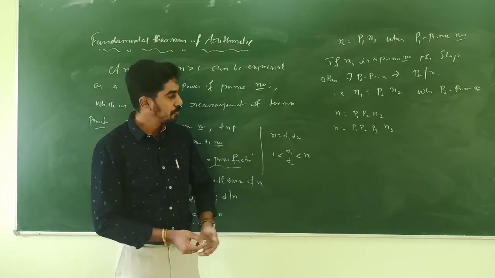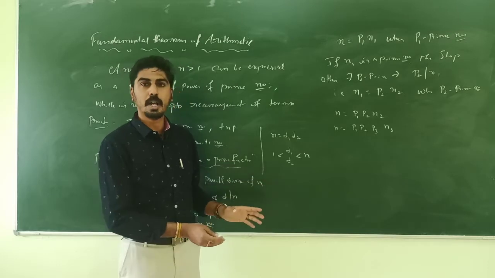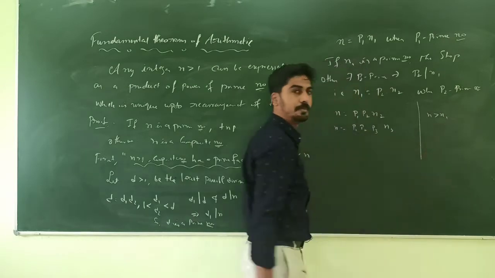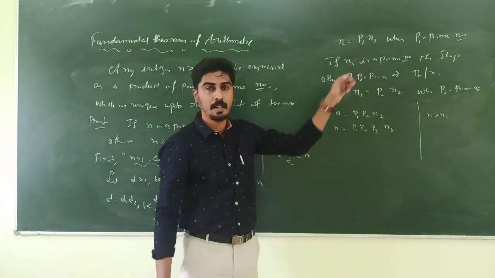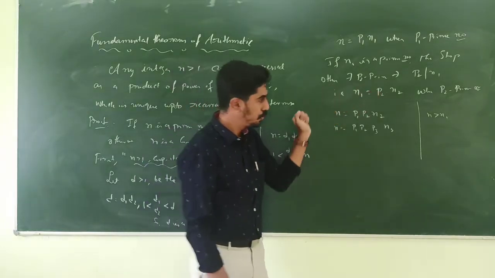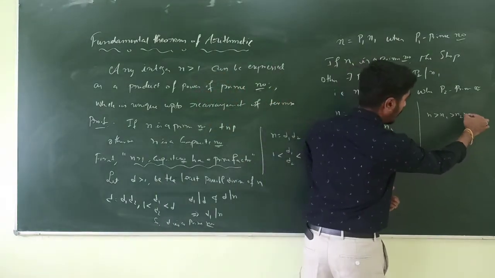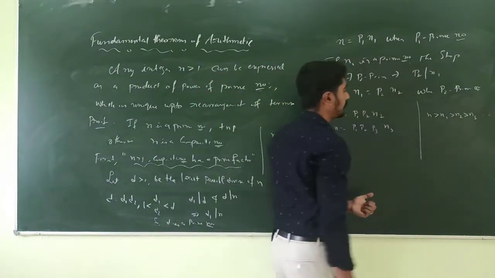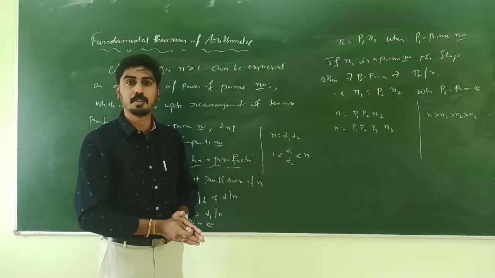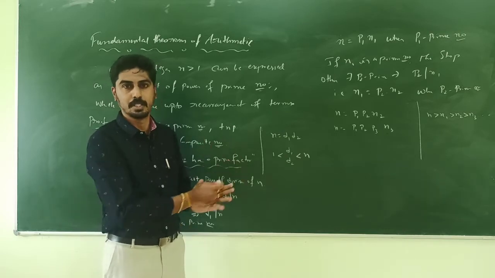Continuing this way, this process should definitely stop at some stage, because if you observe here, n is strictly greater than n1, n1 is strictly less than n, and n1 is strictly greater than n2, n3 strictly less than n2, etc. So here we have a strictly decreasing sequence of positive integers, so it should end at some stage.